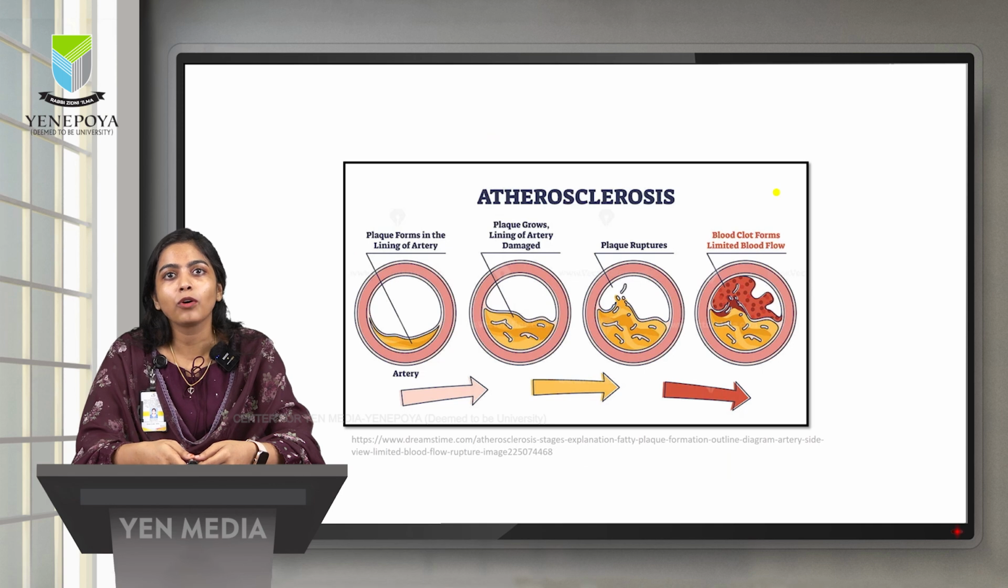So what happens in the process of atherosclerosis? The first picture beautifully shows that plaque is forming in the lining of the artery. As this plaque grows, the lining of the artery becomes weak and damaged. The lining of the artery breaks, in other words ruptures, and the plaque comes out of the layer. Then it forms a thrombus, in other terms a blood clot, and also reduces the blood flow. That is how the atherosclerotic plaque is formed.